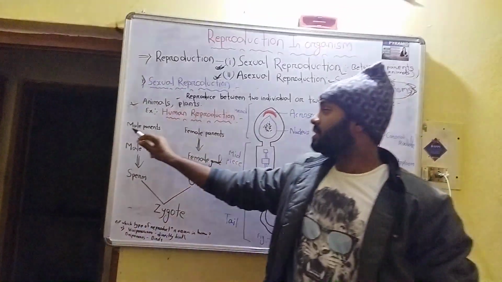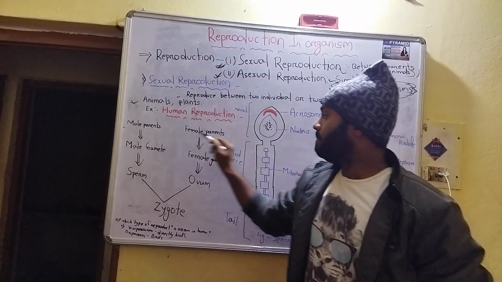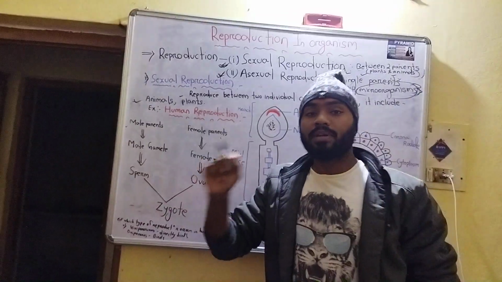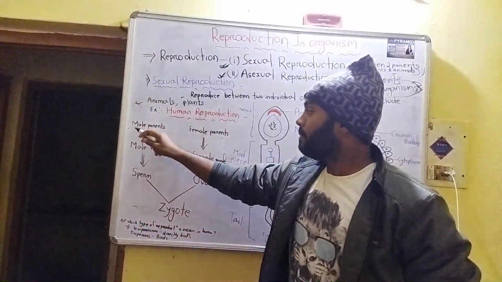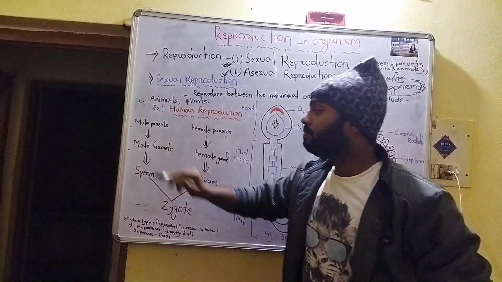First, there are male parents and female parents. From the male parent, the male gamete will be formed.